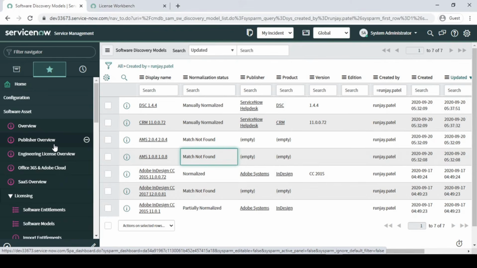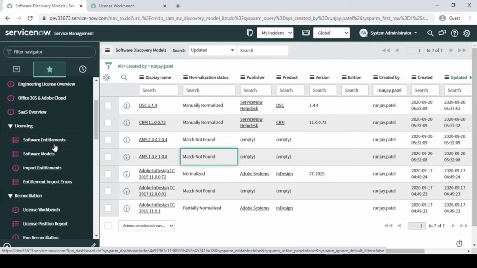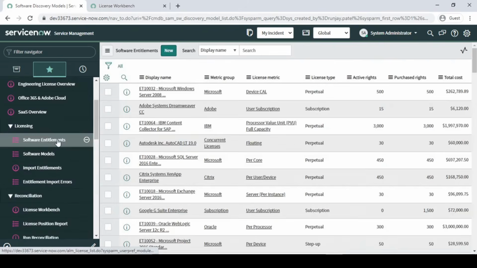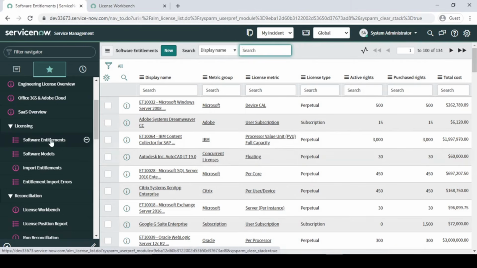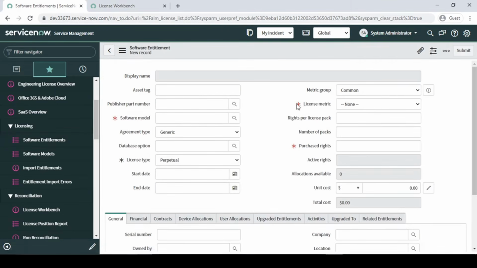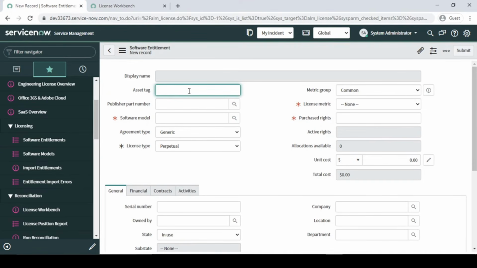So I am assuming that you have already purchased your license and you are going to enter your data over here, right? For software entitlement, I have just clicked it and I'm going to click New. For this entitlement we have a bulk import also, so it's up to you. Now I'm going to do it manually over here. First, I'm going to do it for the AMS, right? So AMS 0001 something, or 2345, this is the asset tag I have given.